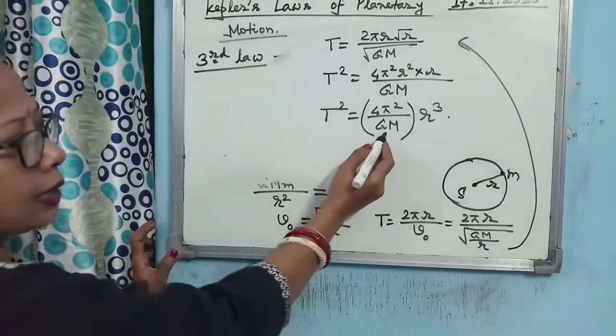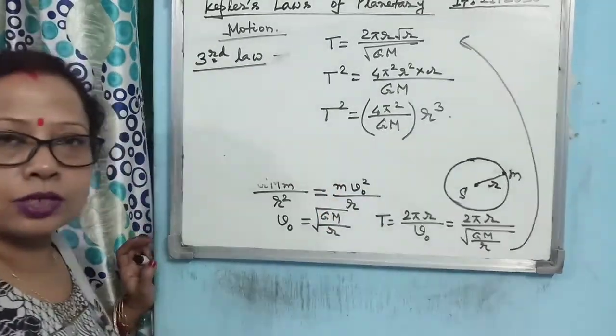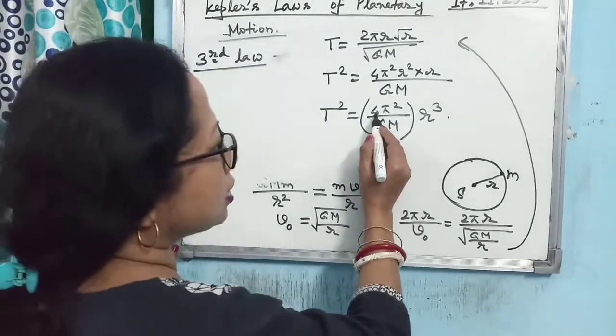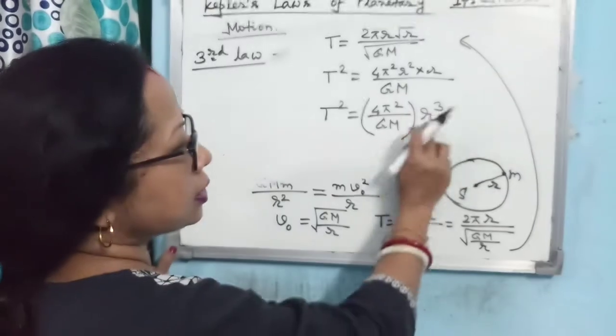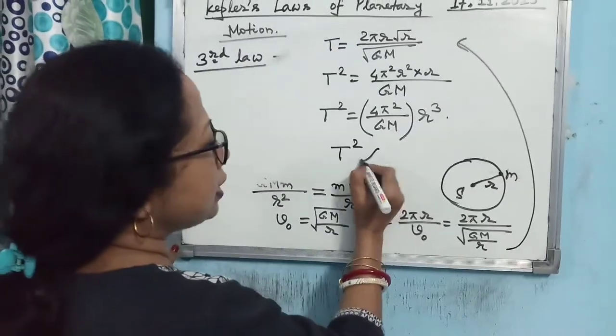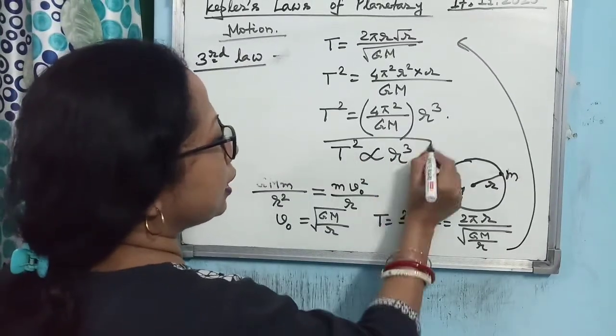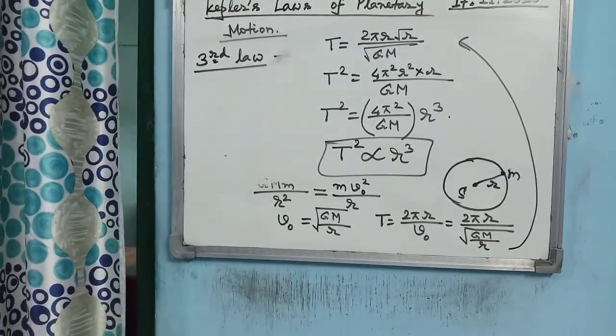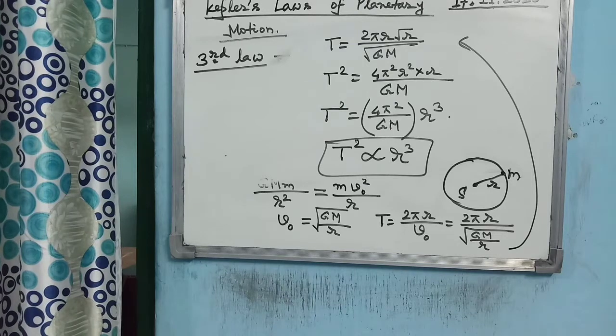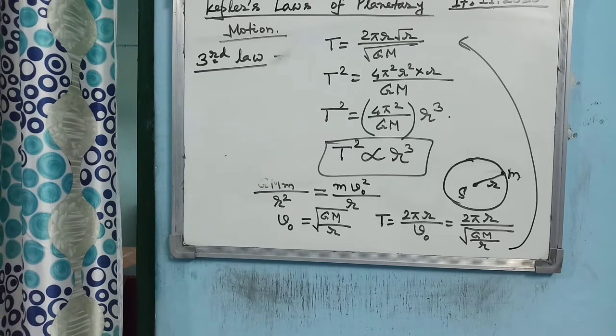Now here once again I am reminding you, the mass of the sun is constant, G is constant, 4 pi square is constant. So you have got T square is some constant into r cube. So T square is proportional to r cube. So this is the proof of the third law of Kepler's law of planetary motion.